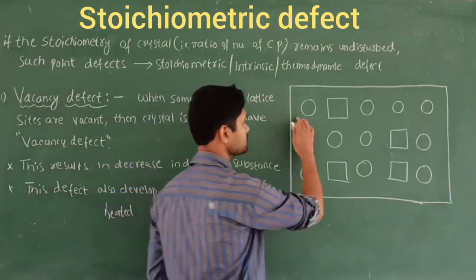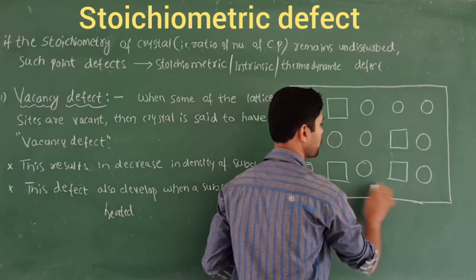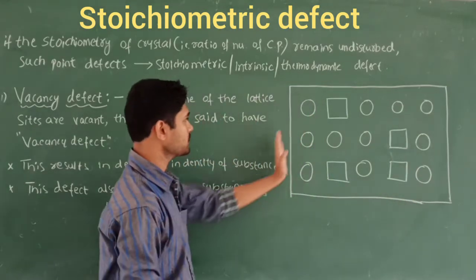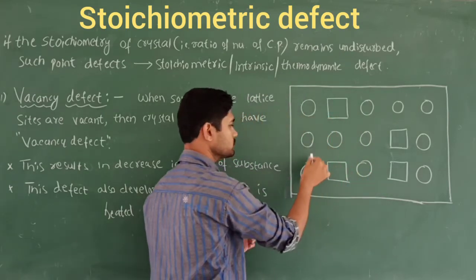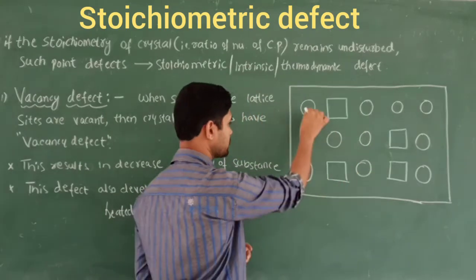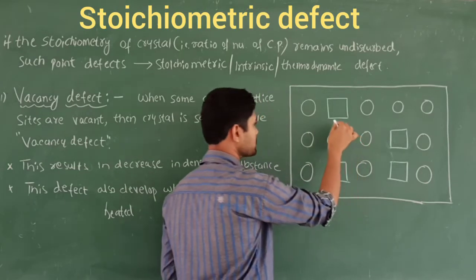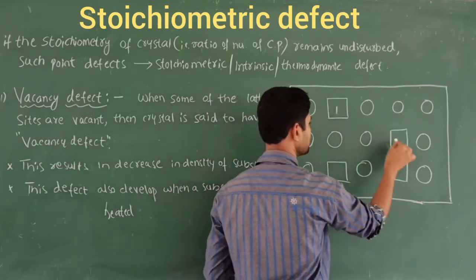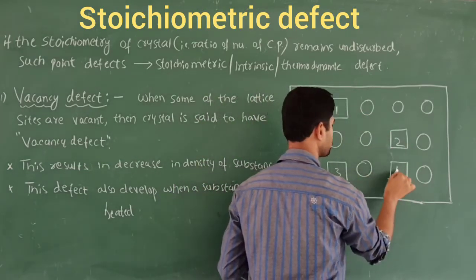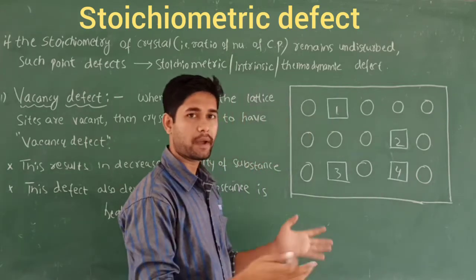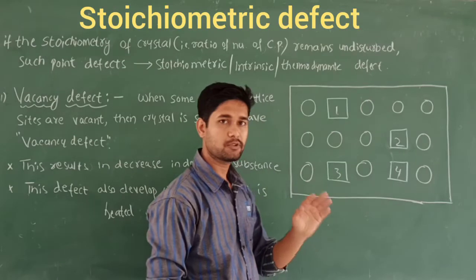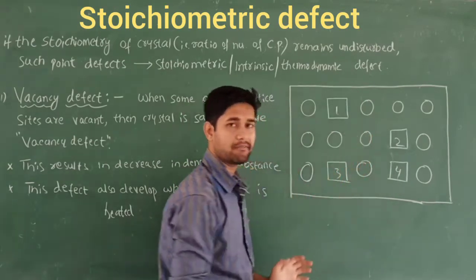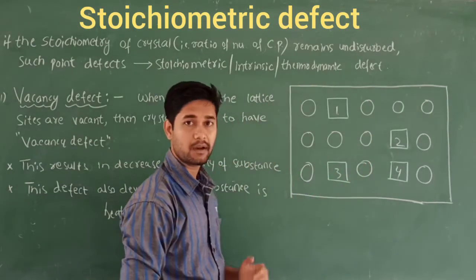You can see these are the constituent particles. I am giving an example. These are in a systematic arrangement. This is one row, this is another row, and a total of three rows will be there. In between them, the first, second, third and fourth positions are vacant, they are vacated. But what about the remaining constituent particles, which remain undefected, undisturbed or unaffected?